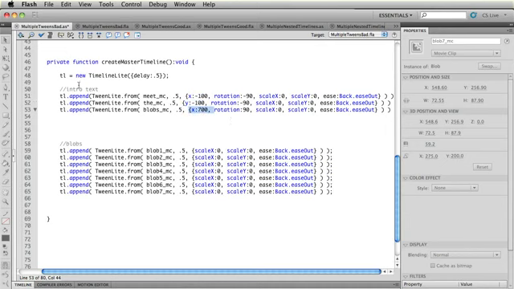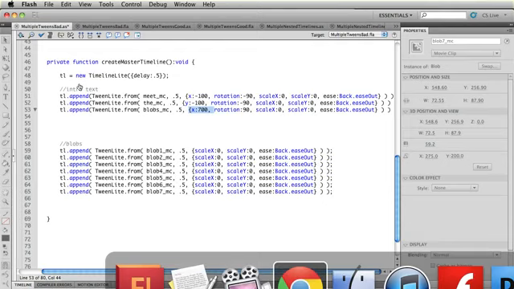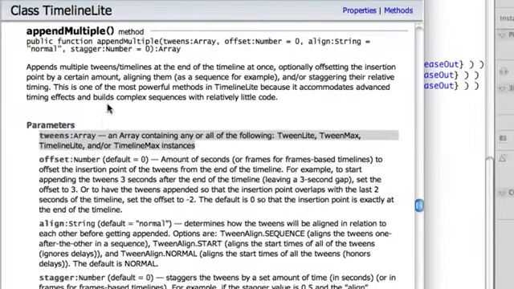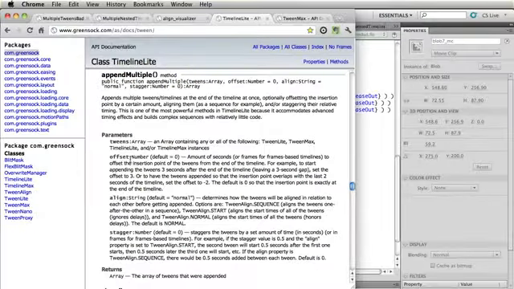So let's take a quick look at the appendMultiple documentation. You'll see that the appendMultiple method takes in a tweens array parameter, okay? And the first parameter here is an array containing any or all of the following: TweenLite, TweenMax, TimelineLite, or TimelineMax instances. So what we're going to do is provide an array that contains many tweens. We'll talk about the offset, align, and stagger value as we move on.